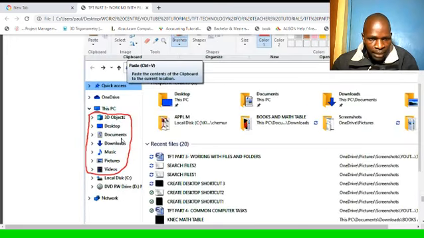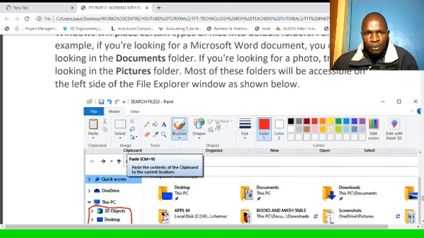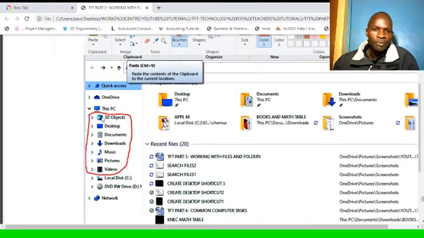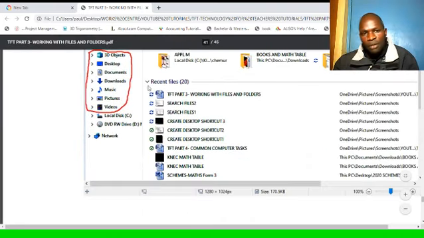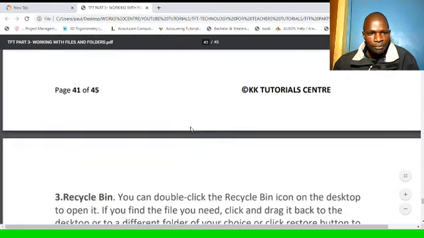You can see here there is Documents for all documents. Music will be put in Music, pictures will be put in Pictures, and any video will go to Videos, so you'll be able to find it there. That's where to find them. The computer is very smart. It knows that if it's videos, they will be kept in Videos, and documents in Documents. Most of these folders will be accessible on the left side of the File Explorer window, as I've shown here. So you'll open the respective folder.